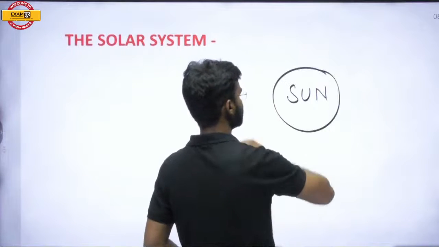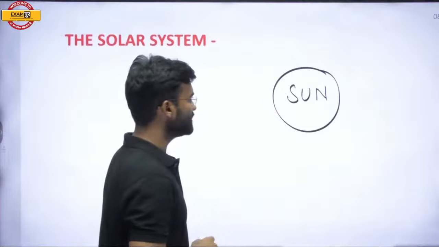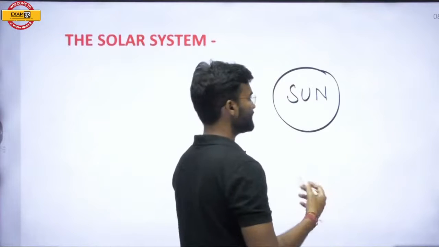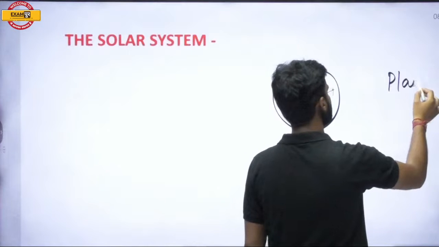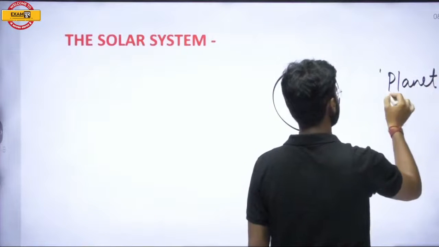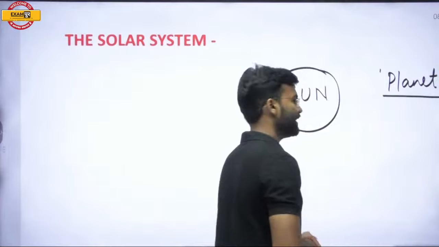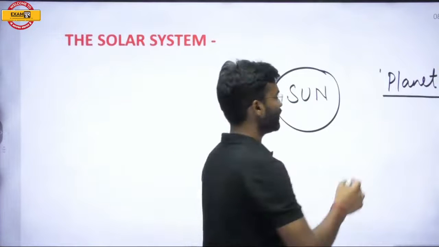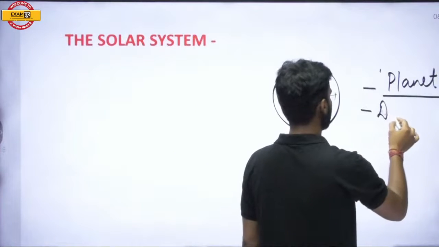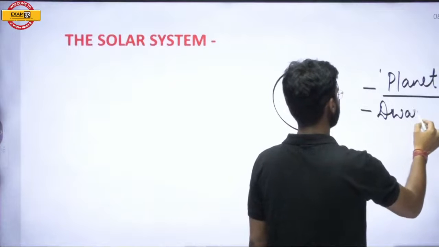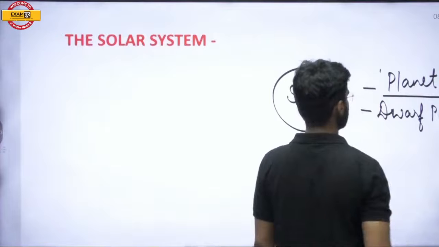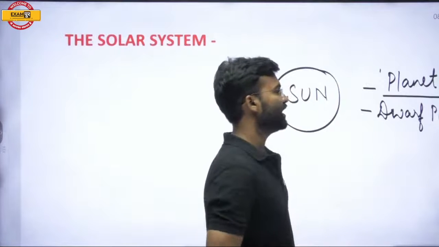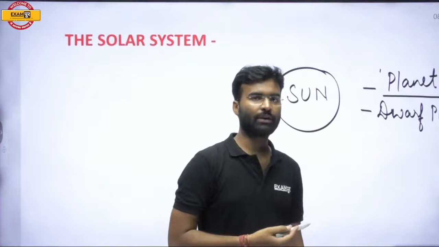So in our solar system, there is a sun, and around the sun there are many celestial objects, in which planets are revolving around the sun. There are 8 planets that are revolving around the sun on a regular basis. Some dwarf planets are also revolving around the sun, but there are some differences between planets and dwarf planets.